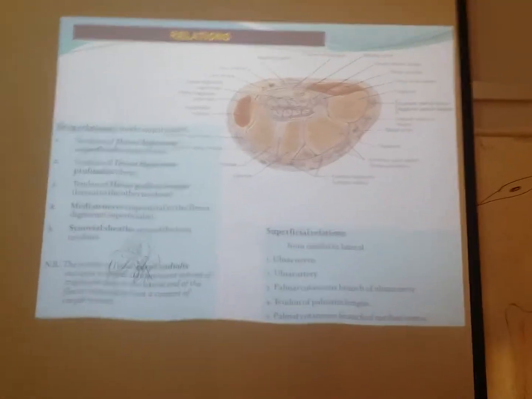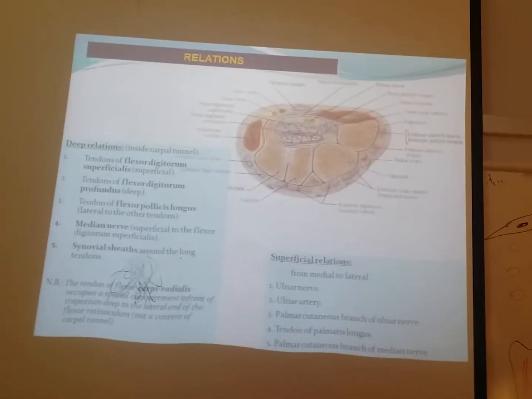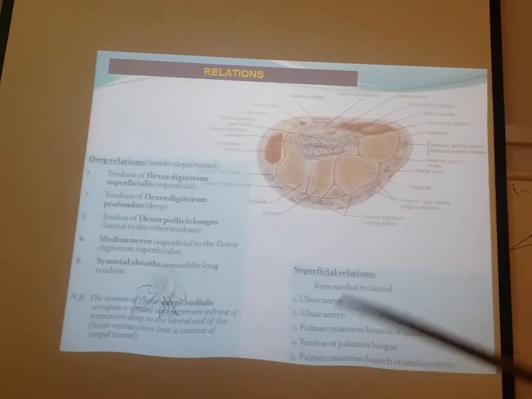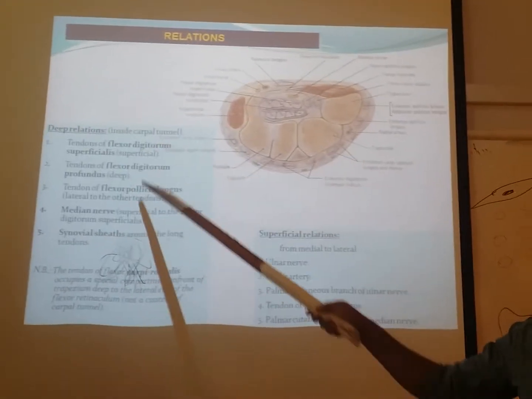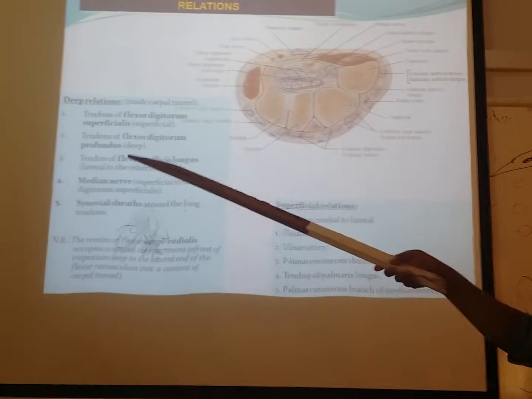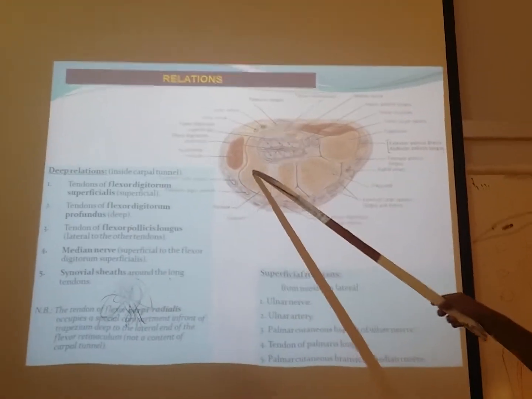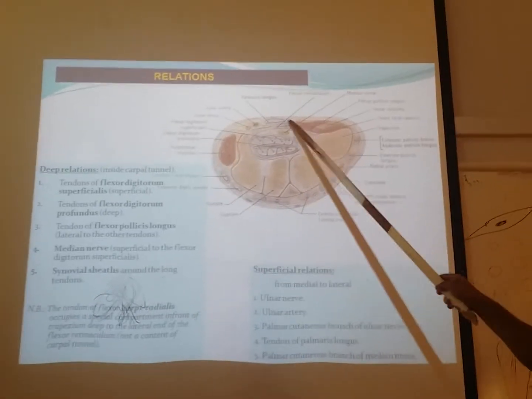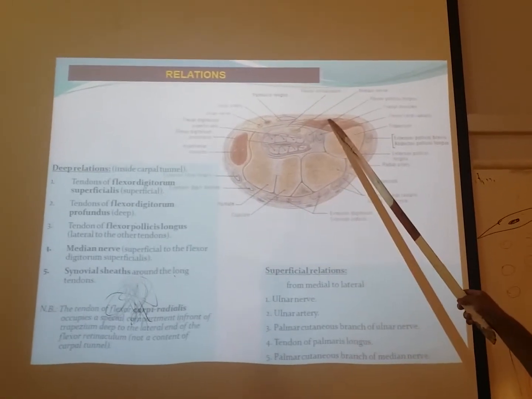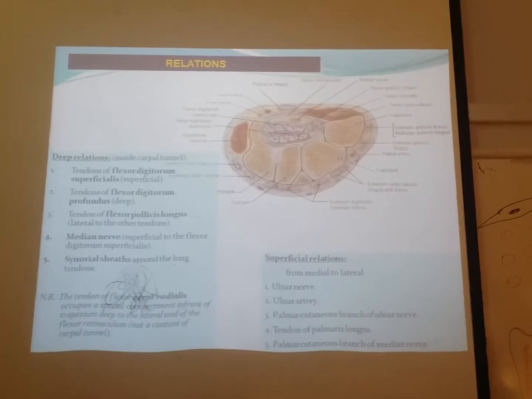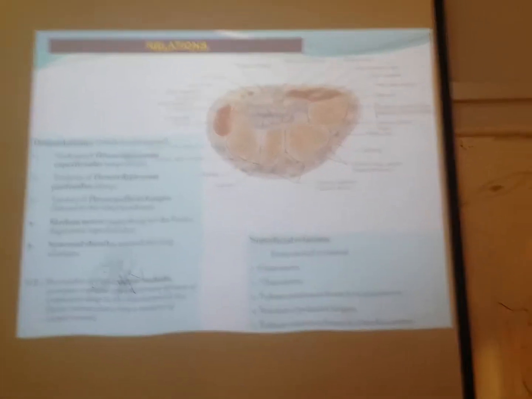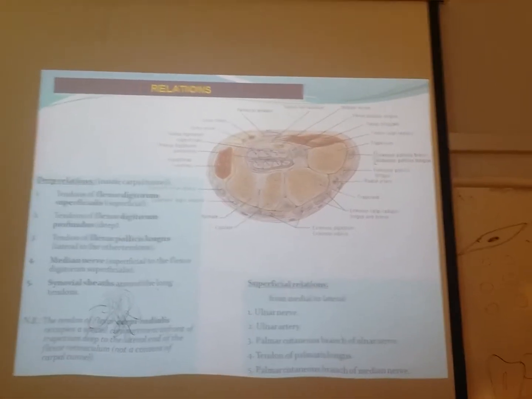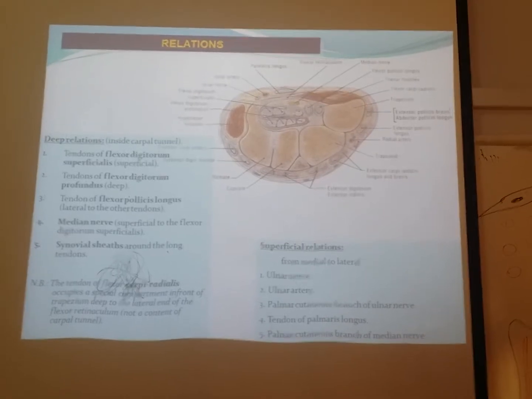So that is the story about the flexor retinaculum, structures passing superficial to it and structures passing deep to it. Just look into these structures and remember. And this is the carpal tunnel, as I said: the carpal bones, this is the tunnel and this is the retinaculum, bridging the gap. It is a ligament. I said it is the thickening of the deep fascia; the deep fascia is thickened to form the bridge.